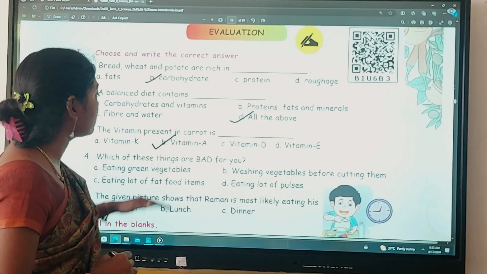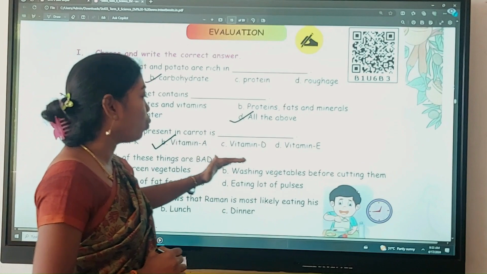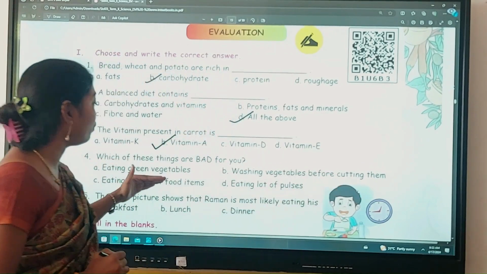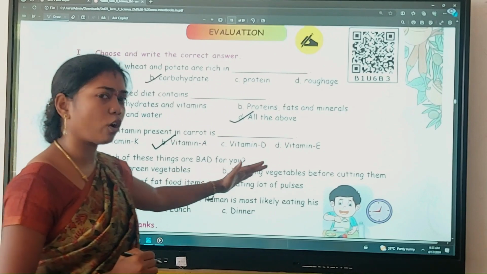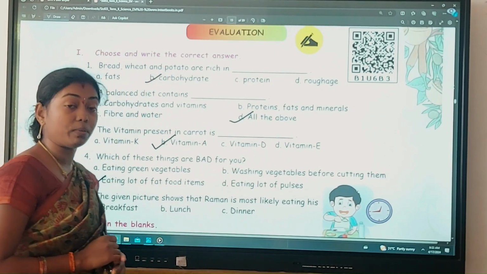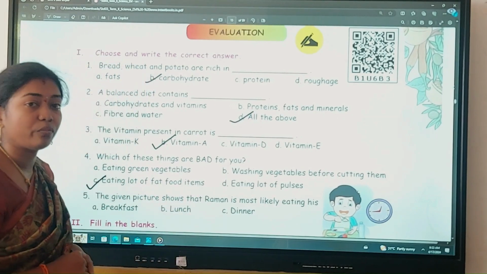Which of these things are bad for you? Eating green vegetables, washing vegetables before cutting them, eating a lot of fat food items, eating a lot of pulses. So eating a lot of fat food leads to obesity. So the thing bad for you is eating a lot of fat foods.